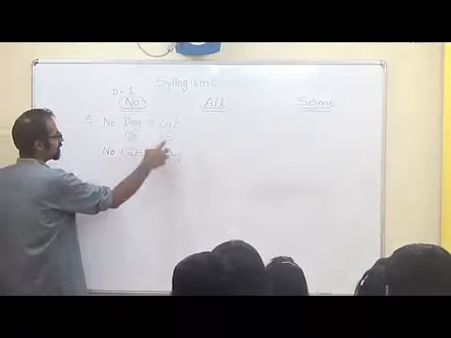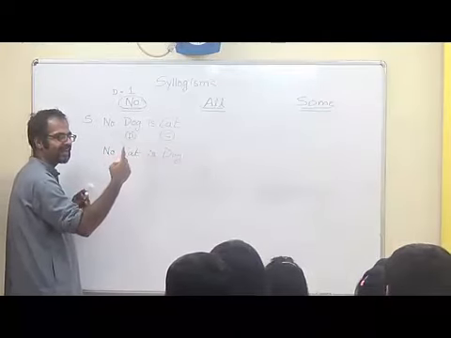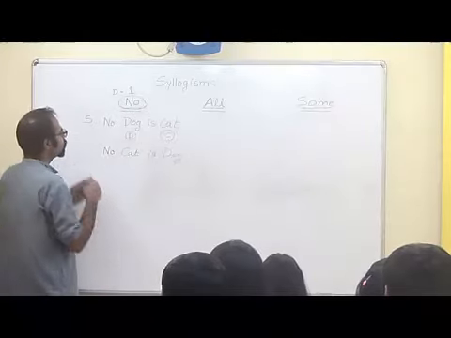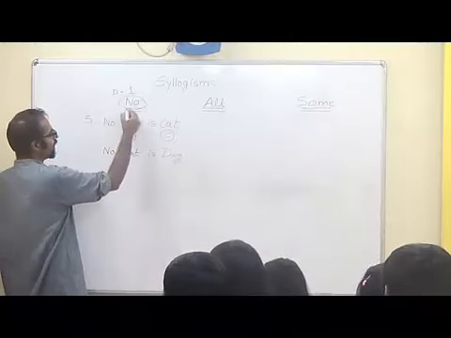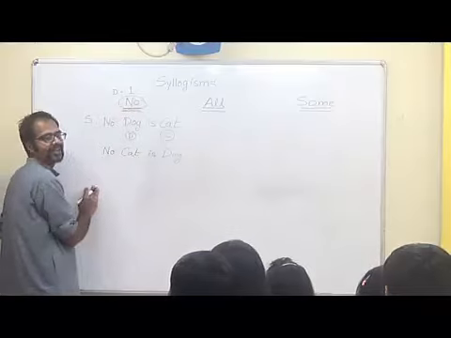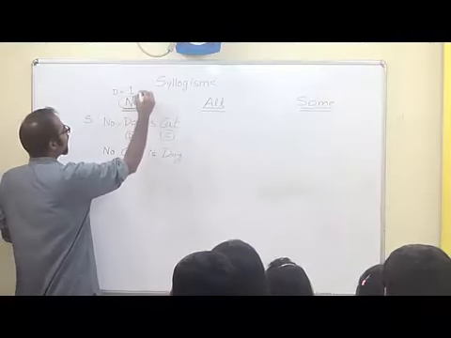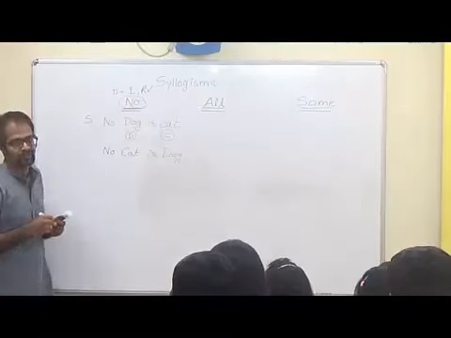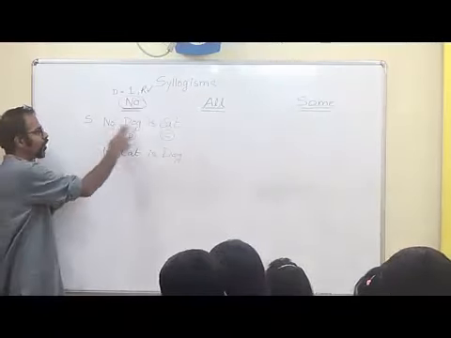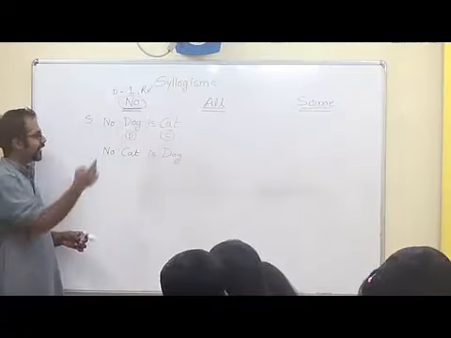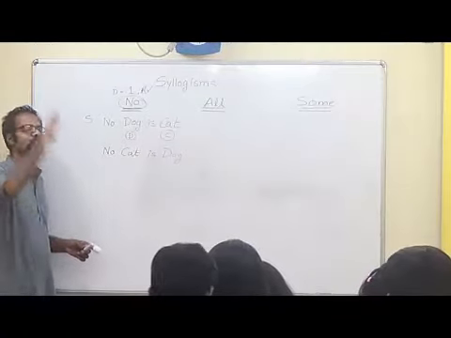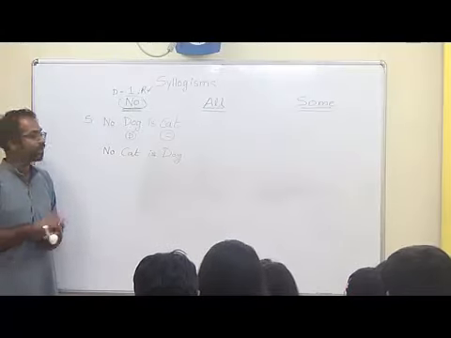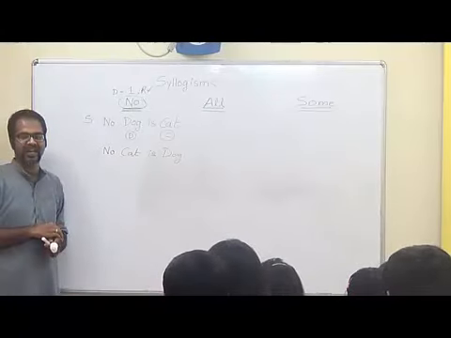Because this represents only one diagram. You look at it dog and cat or cat and dog, it's the same thing. So whenever we talk about a statement with the word no in it, there is only one diagram and the reverse statement for it is always true. If no dog is a cat is true, then no cat is a dog has to be true. Nothing required for that. So this is the simplest kind of statement which we can get, the one with no in it.